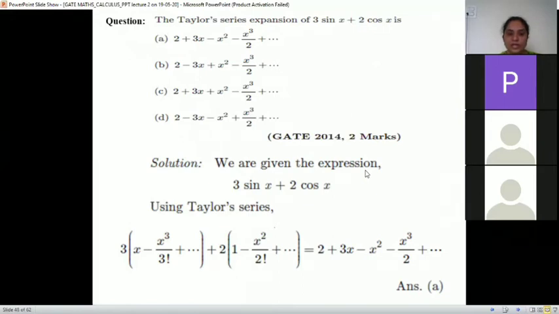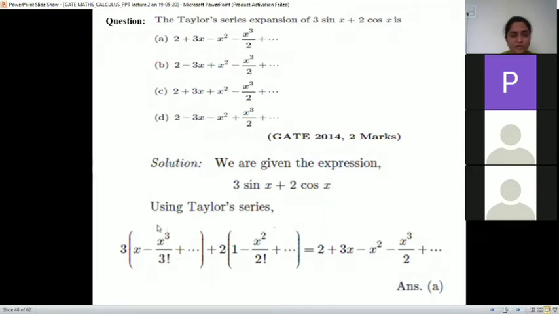You know the sin x series: x minus x cube by 3 factorial plus, and the cos series: 1 minus x square by 2 factorial plus. So we are writing: here 2 as it is. Here it will be 3x, no other x, so 3x. Here is the x square term, so 2 by 2 factorial cancels, minus x square.